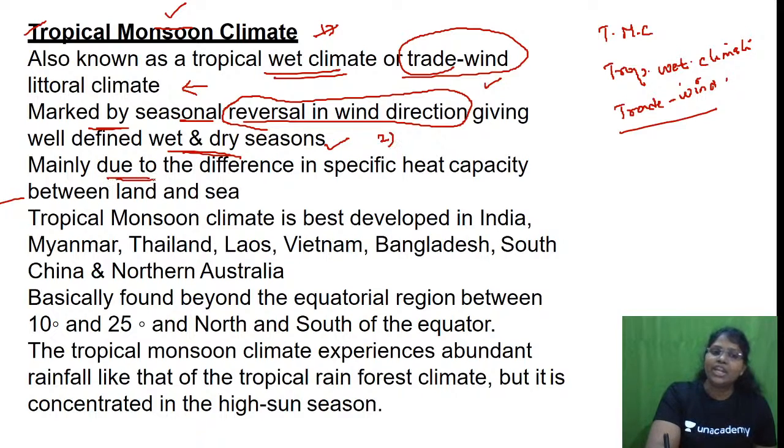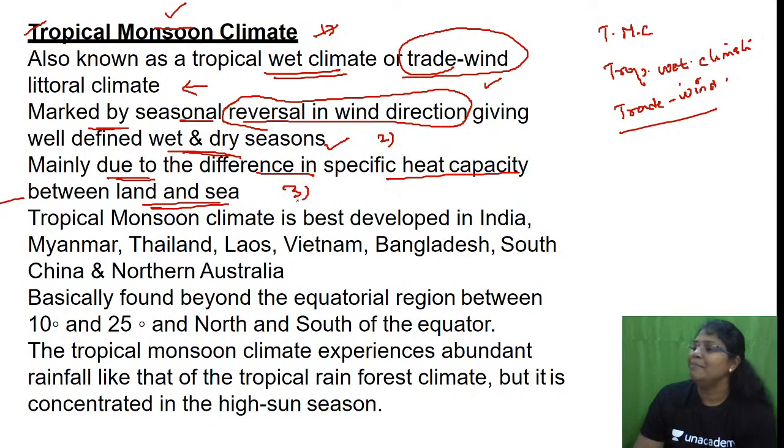It is mainly due to difference in specific heat capacity between the land and the sea. Why do we have a distinct season? Because there is a differential heating between the land and the sea. Yes or no? Which gets heated and cooled first? Is it land or sea?